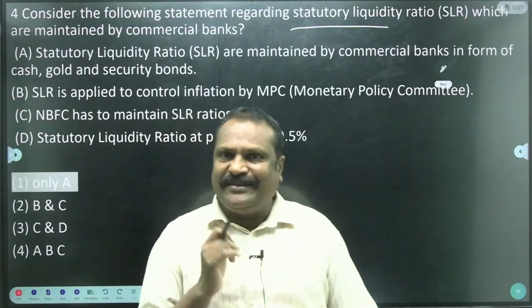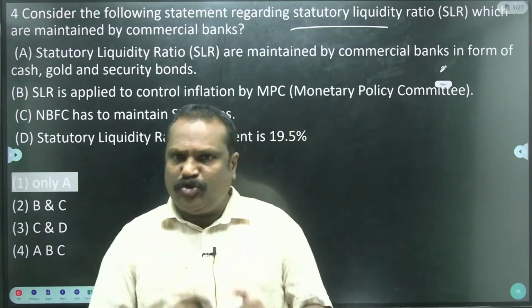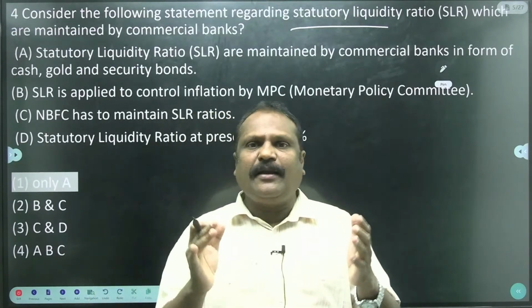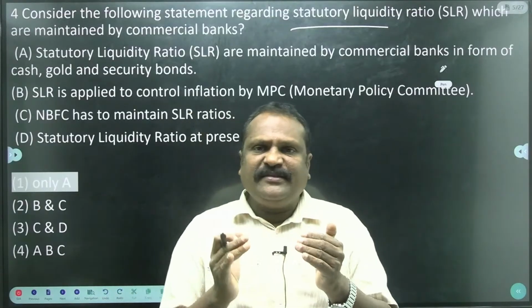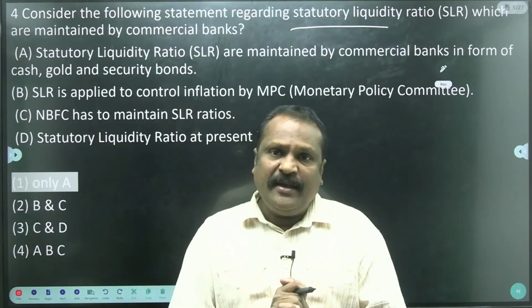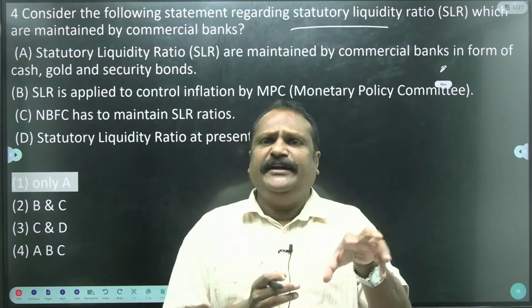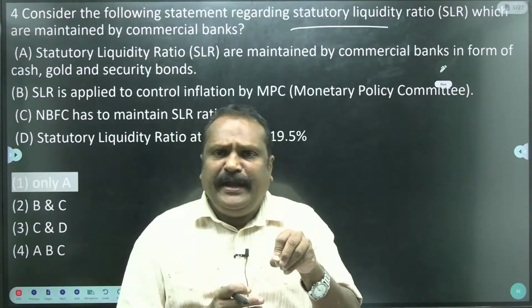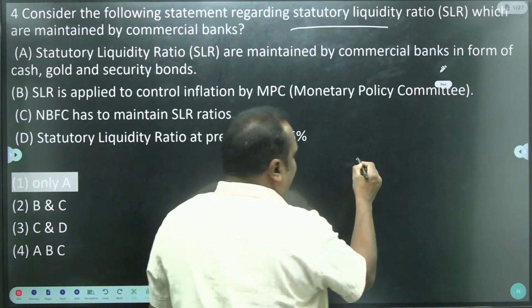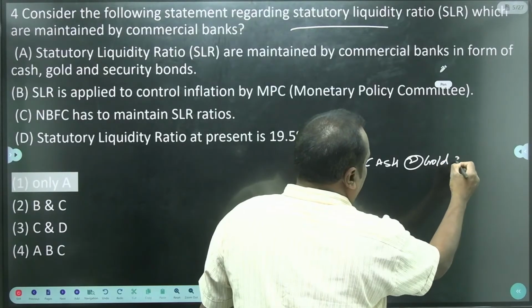Statutory liquidity ratio, SLR. All the commercial banks in India, government, private, foreign, RRB, should maintain the CRR, SLR, mainly CRR and SLR. The CRR and SLR are nothing but security deposits maintained by the commercial banks. SLR is at present 18%. The 18% should be maintained by the commercial banks themselves in three forms: one is cash, the second is gold, and the third is security bonds.